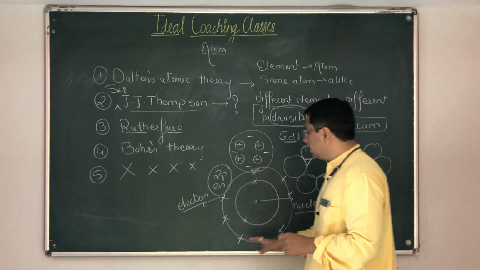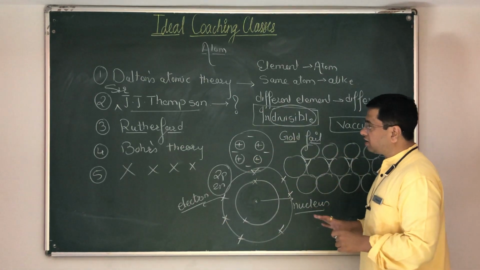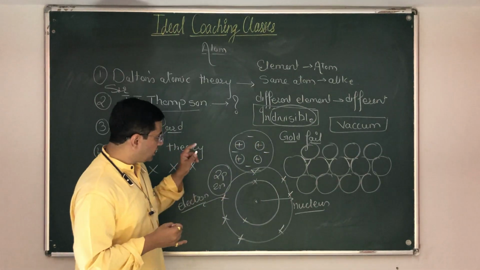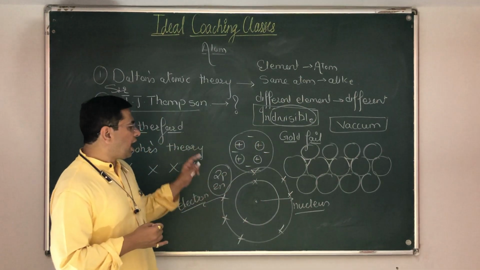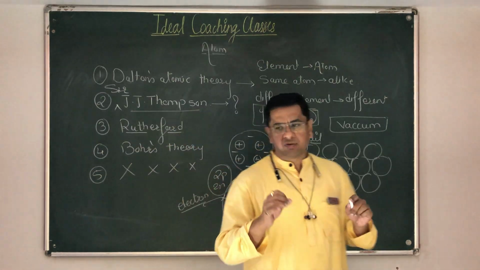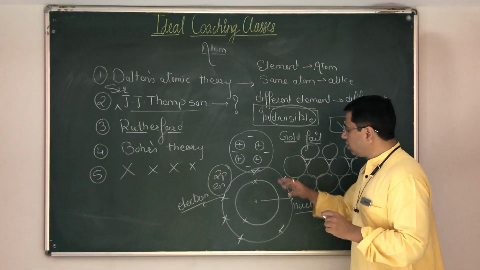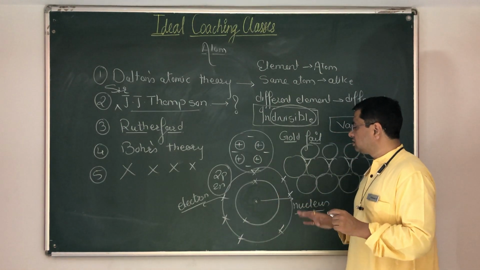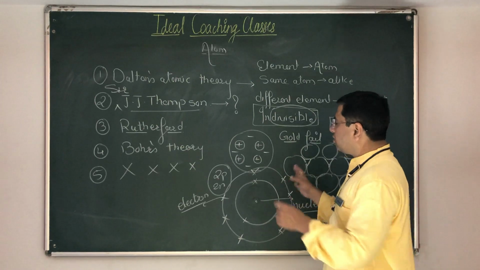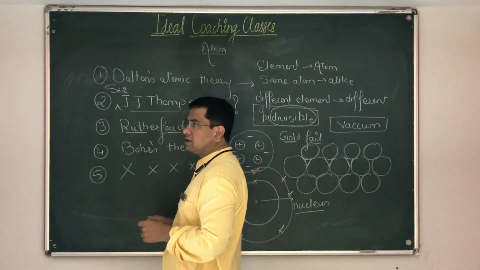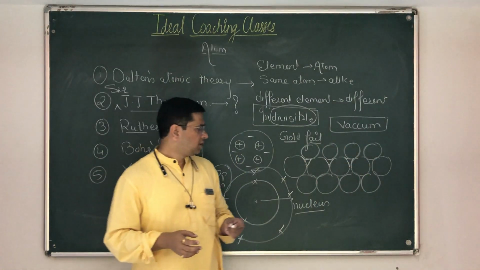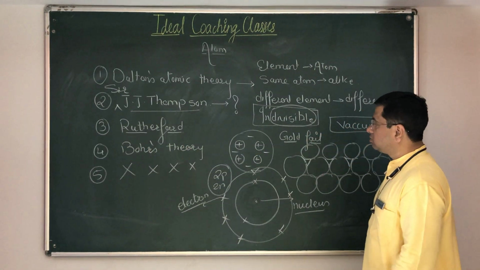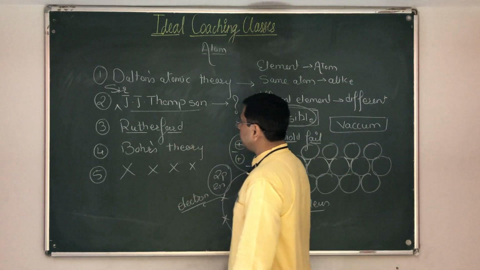So this is Rutherford's model of an atom, which proves the fact that an atom is electrically neutral. Yes, an atom consists of a small part which is the nucleus, and revolving around the nucleus is the negative charge. The total negative charge and the total positive charge are equal. Because Rutherford derived this model from the solar system, it was referred to as the planetary model of an atom.